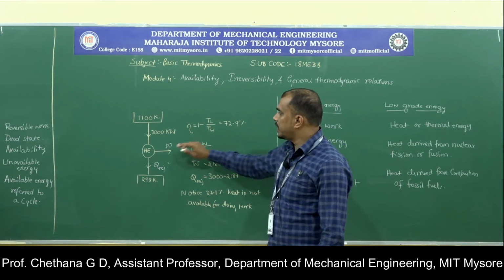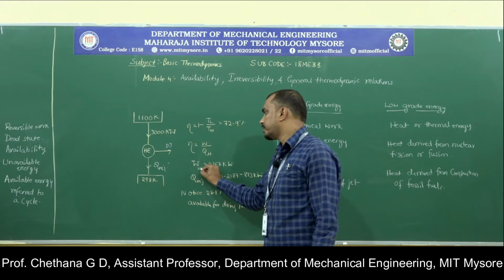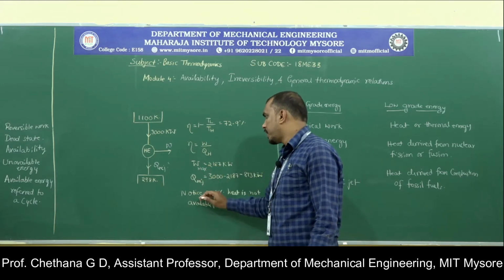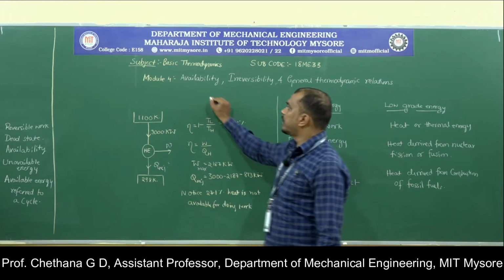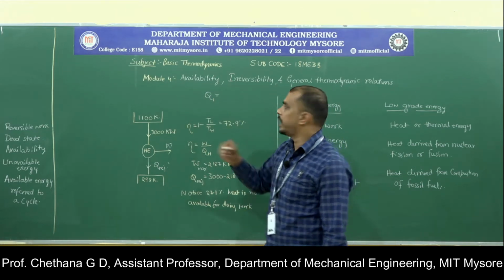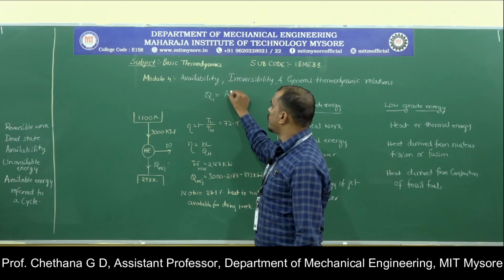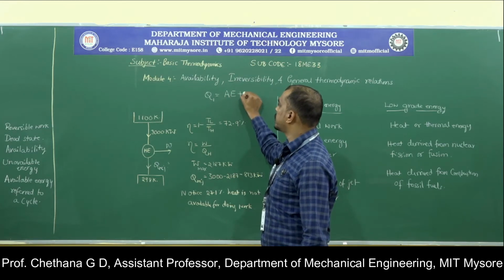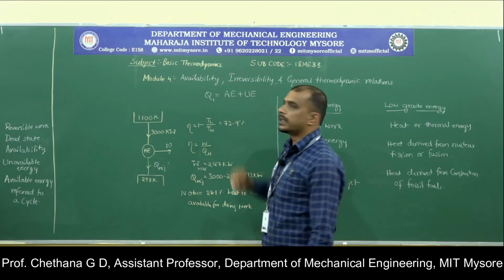So available energy is W max. In other words, Q1, the amount of heat you are supplying, is equal to available energy plus unavailable energy.